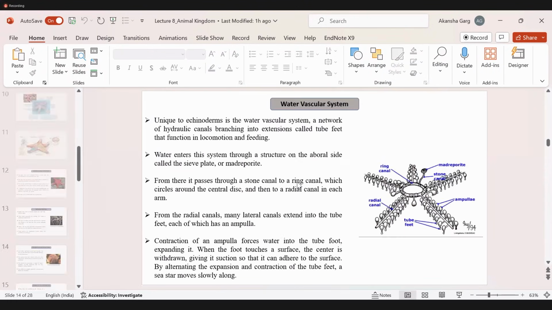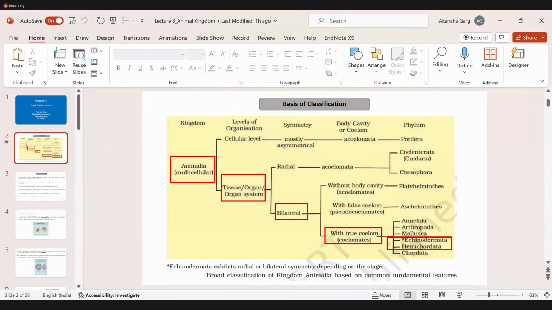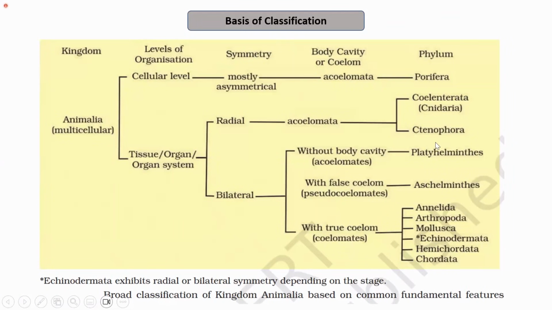I'll just quickly go once before ending the session to this chart. So we have finished all these: poriferans, coelenterates, ctenophores, platyhelminthes, aschelminthes, annelids, arthropods, mollusks, echinodermata, hemichordata. In the next session, we will be learning about chordates, what are the important characteristics of chordates and how these chordates are further divided. So we will learn about the chordates from the next session.